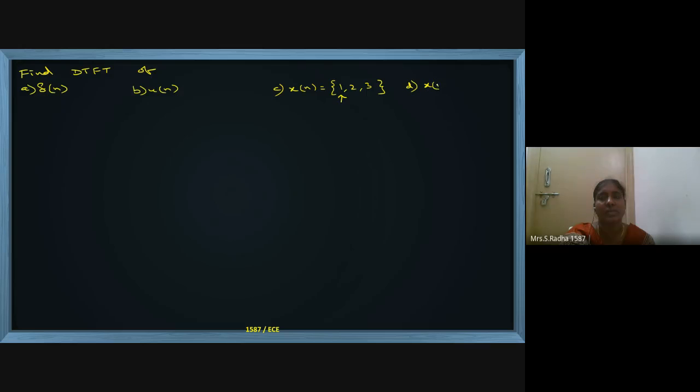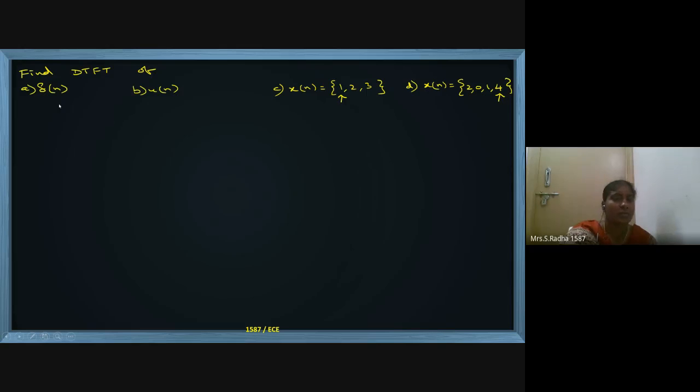Now I will go to small problems in DTFT. Find the discrete time Fourier transform of: first case, del of n; second case, u of n; and the third case, x of n equal to 1, 2, 0, 1, 4, with an arrow mark for the last one.